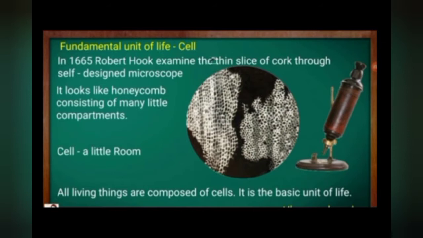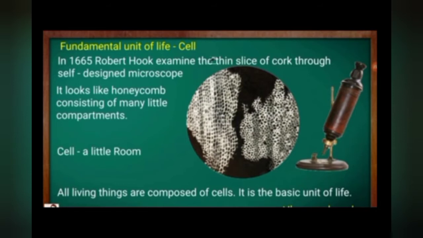In 1665, Robert Hooke examined the thin slice of cork through a self-designed microscope. As you can see in this figure, the diagram of the self-designed microscope is given, that is known as primitive microscope also. So in 1665, Robert Hooke examined a thin slice of cork under the primitive microscope, and the substance that is called cork comes from the bark of a tree. So cork means bark of a tree.